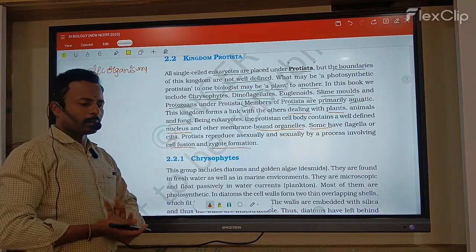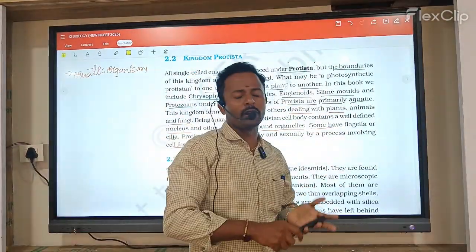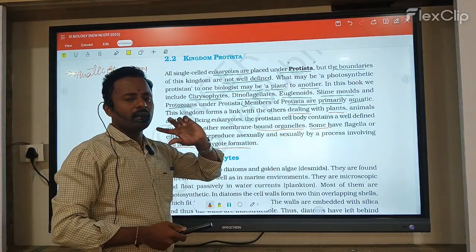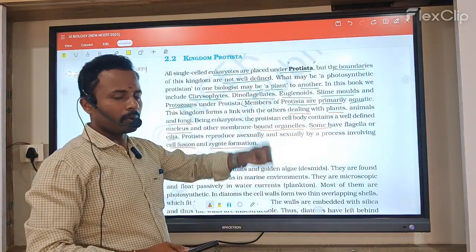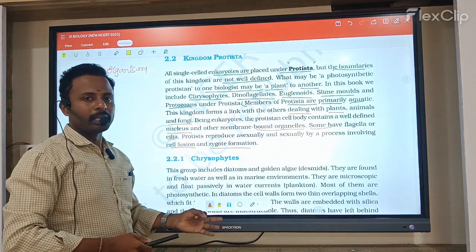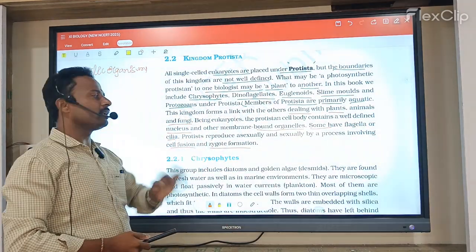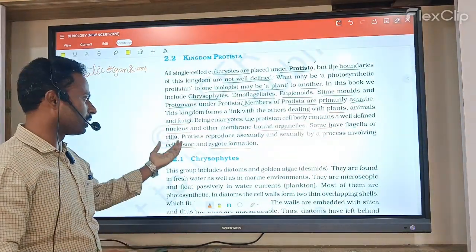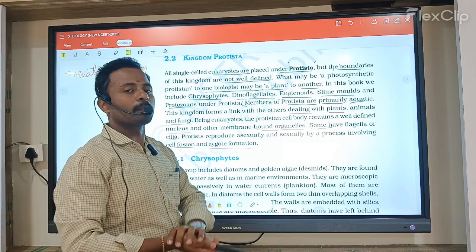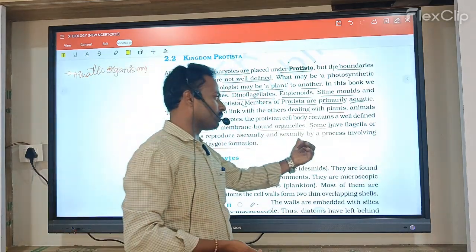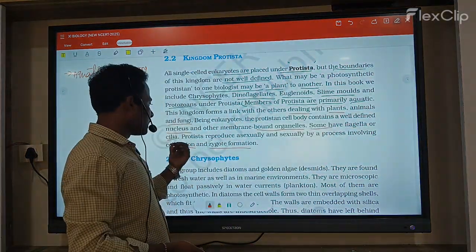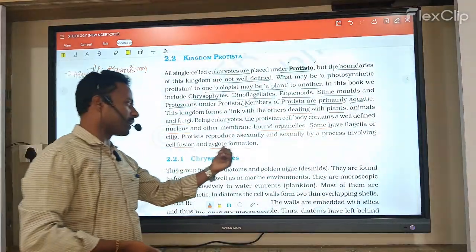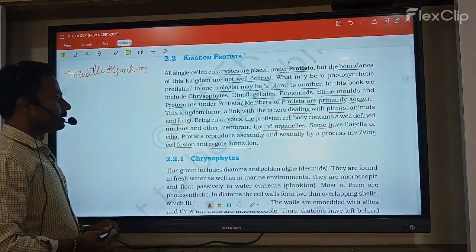Protista is linked with fungi, plantae, and animalia, but they differ from those kingdoms in cell wall, because protists have cilia and flagella. How does reproduction take place in protista? Asexual and sexual reproduction occur. Sexual reproduction takes place by cell fusion and zygote formation.